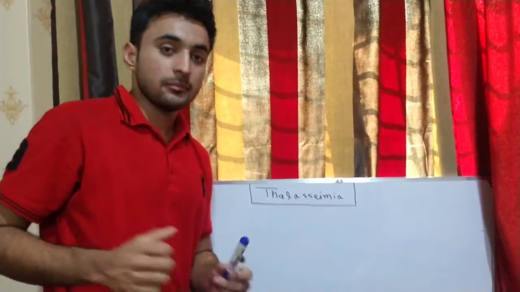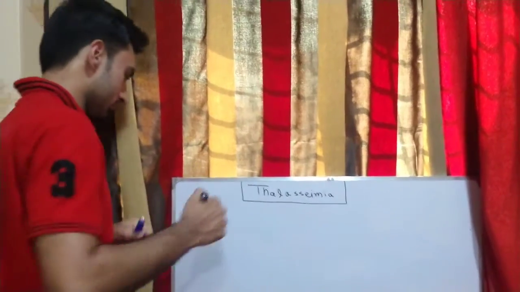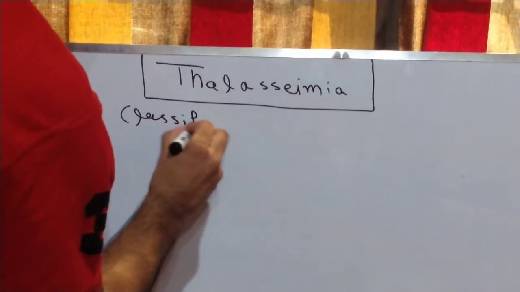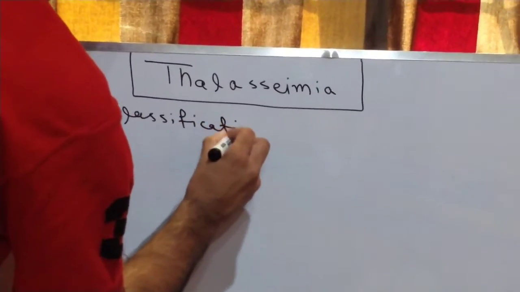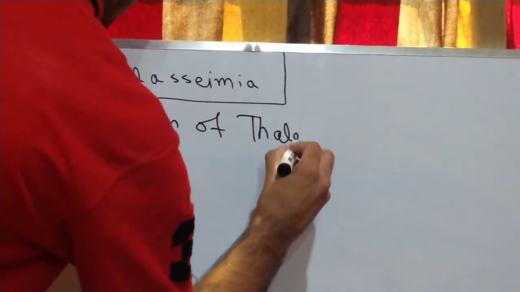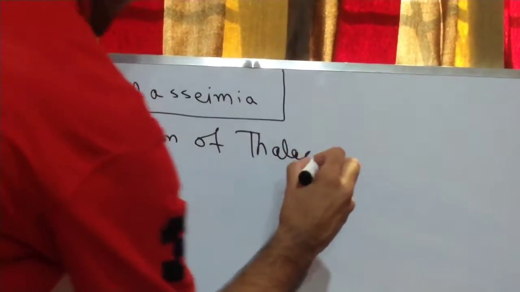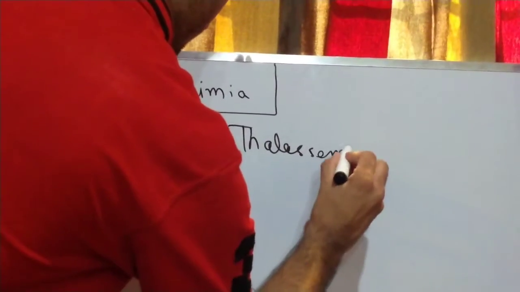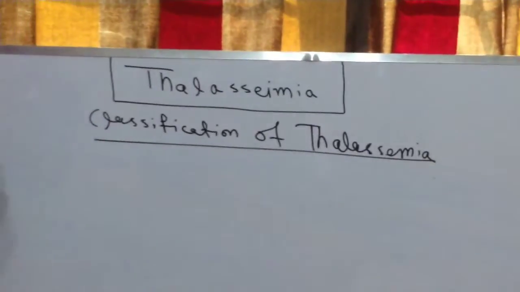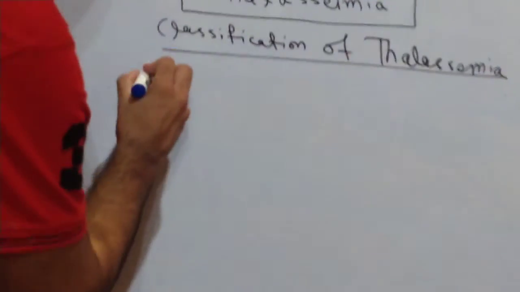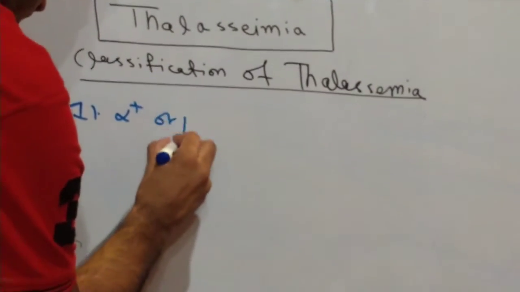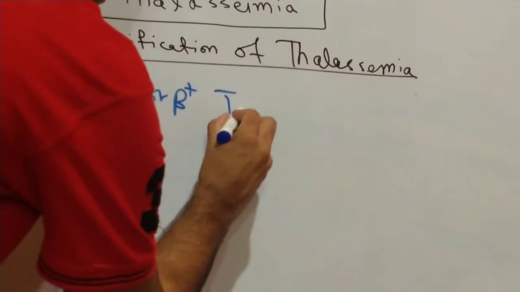So now discussing further the classification of thalassemia. Thalassemia is classified into two types. Number one, alpha plus or beta plus thalassemia.